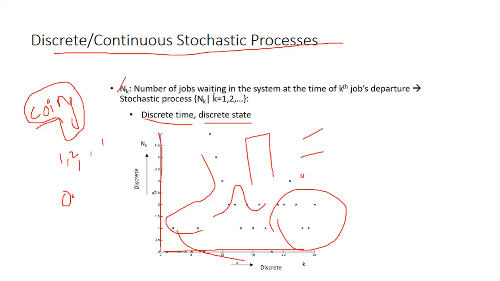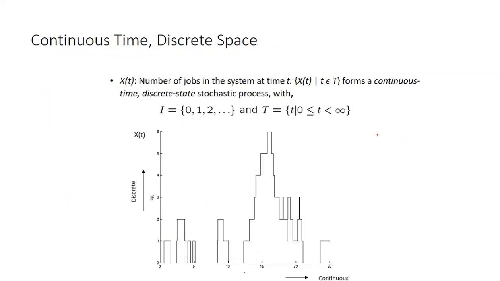This is a general notation: Nk, the number of jobs waiting in the system at the time of the kth job departure. This is also another example. Number of jobs waiting in the system: how many jobs are waiting, how many are coming, and how many are departing. These are all discrete; there is nothing continuous. Now we can go to the continuous examples also.